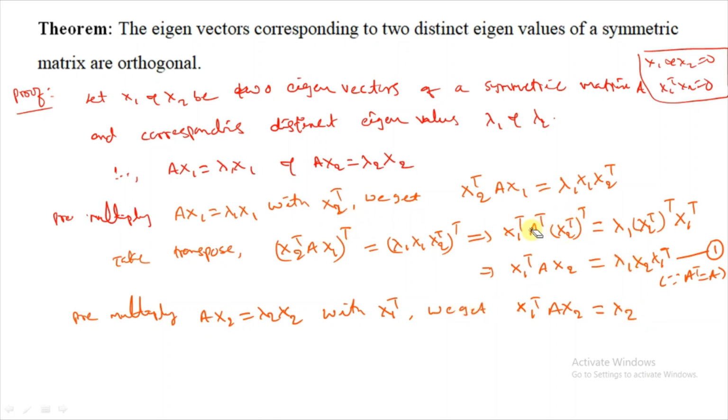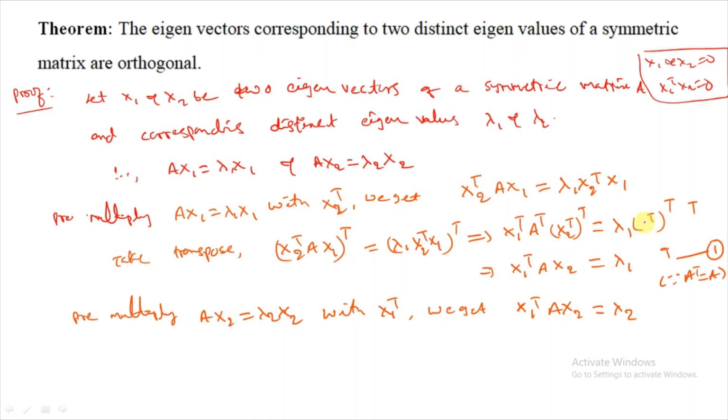Here we are pre-multiplying. Pre-multiplying means lambda 1 x2 transpose x1. That means x2 transpose x1.